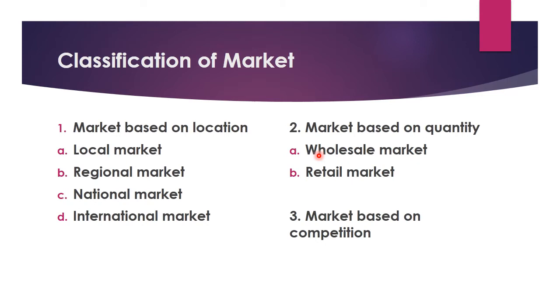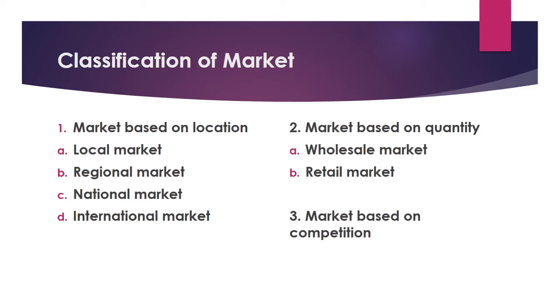For example, wholesale grain market and retail market. Retail market is a small scale of sales and purchase, that is, if you want to purchase one quantity, we go for retail shopping. Here the retail traders become an important link and provide the goods and services to the customers. The retail traders buy the goods on a large scale and then sell to the customers on a smaller scale, on a retail scale we can say, according to the demand and needs of the customers, right?